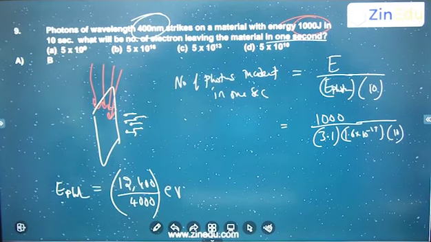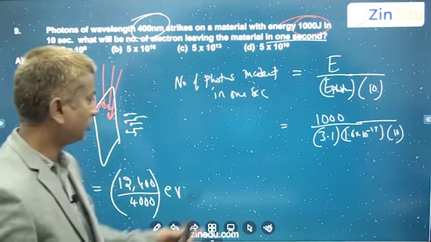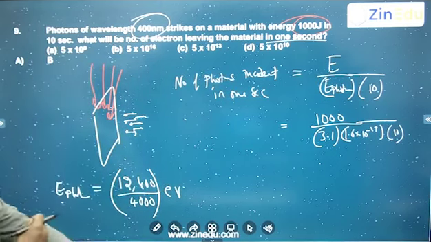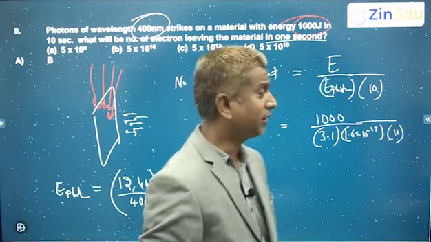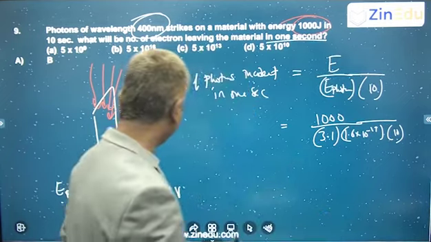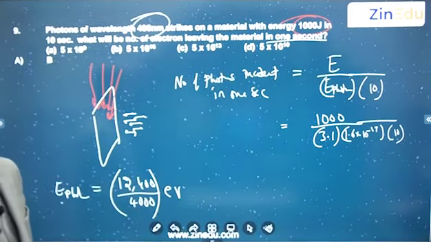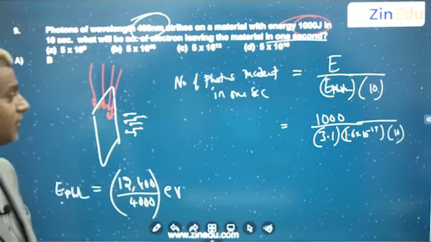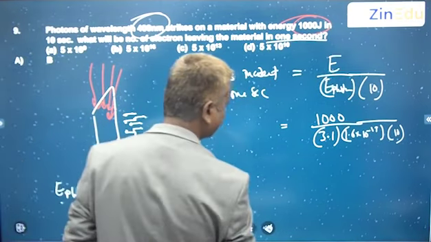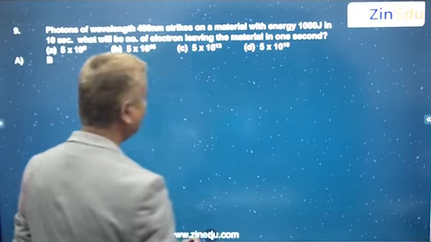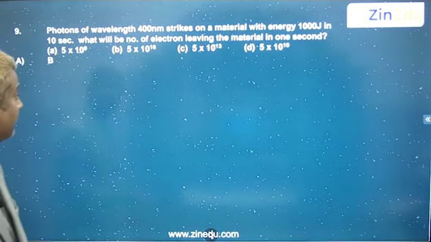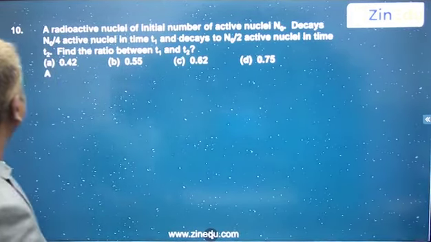Please calculate that value and check how much you get. The energy of each photon, hc by lambda, you can use directly in this formula. Fine, assuming 100% efficiency. Next.